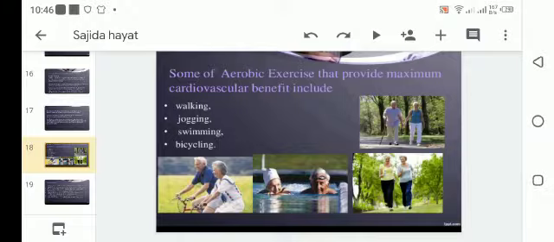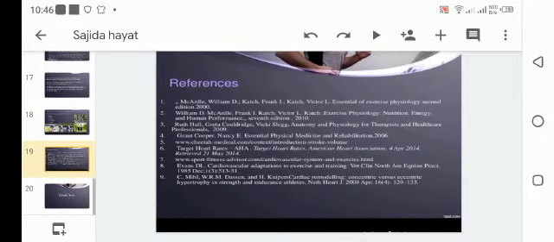Some of the aerobic exercises that provide maximum cardiovascular benefits include walking, jogging, swimming, and bicycling. These are the references.